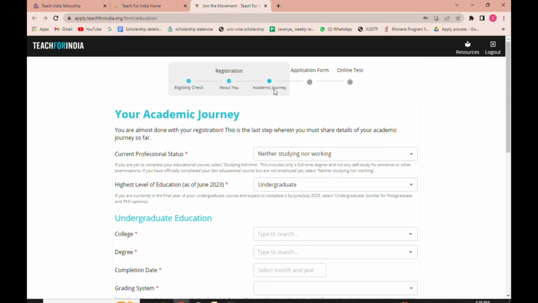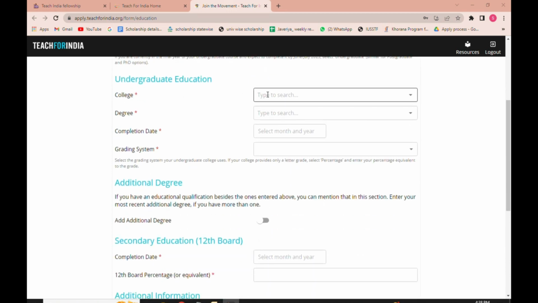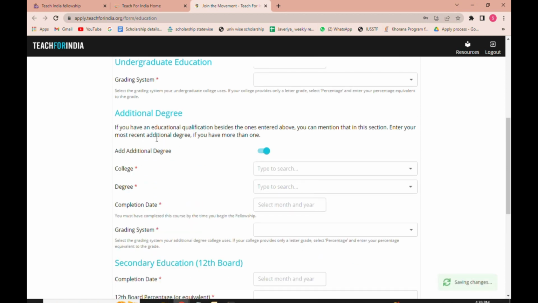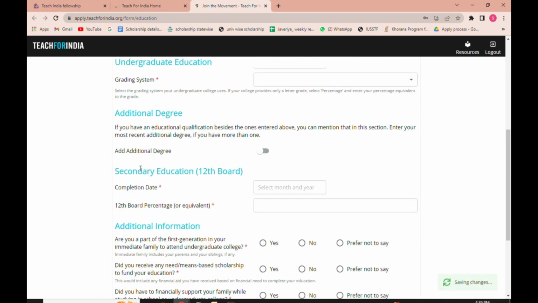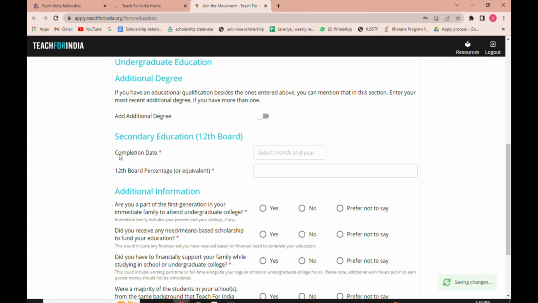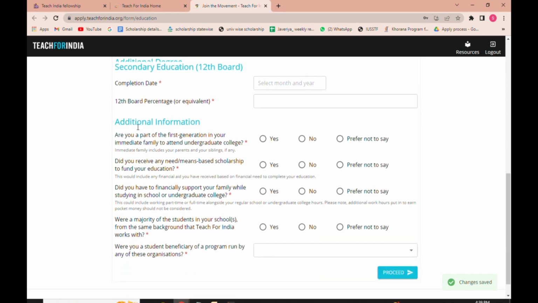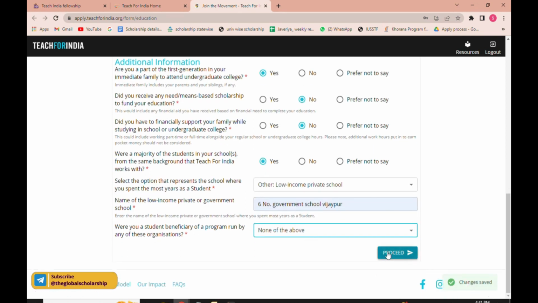Then you have to enter your academic journey details, current professional status, highest level of education as of June 2023. Then regarding your undergraduate education, college name, degree, completion date, grading system. Then enter your percentage. If you have any additional degree, you can just add on to it. Then enter your secondary education details, completion date, 12th board percentage or equivalent. Then additional informations, some questions are asked. Select yes, no, prefer not to say accordingly. And then after that, were you a student beneficiary of a program run by any of these organizations? Select accordingly. And then after that, click on proceed button.